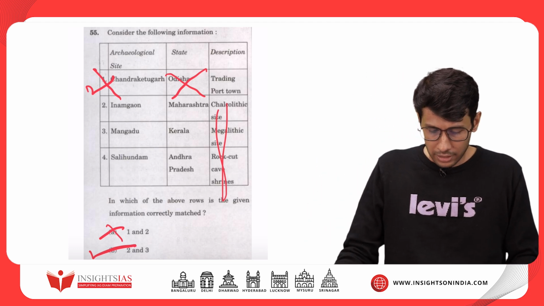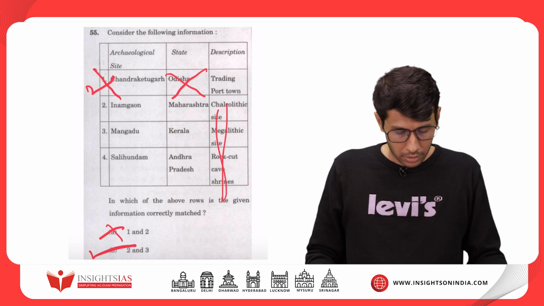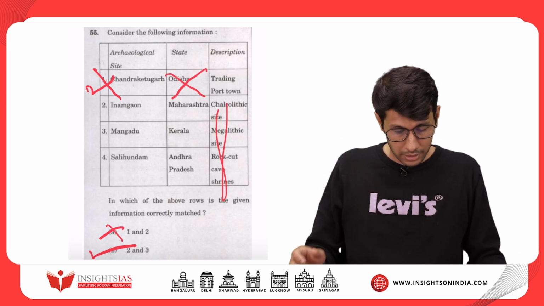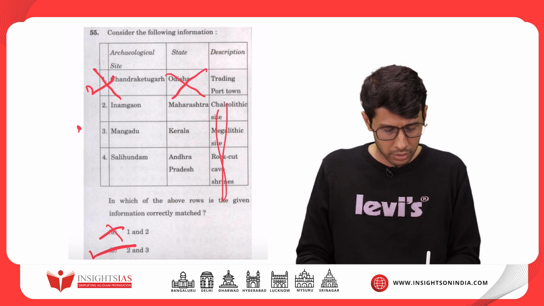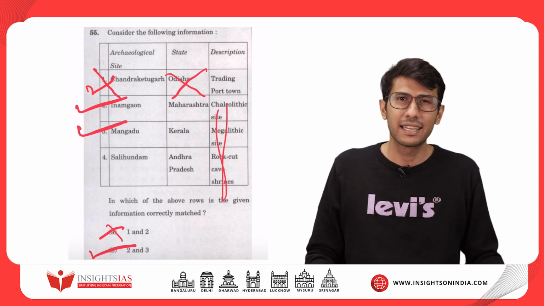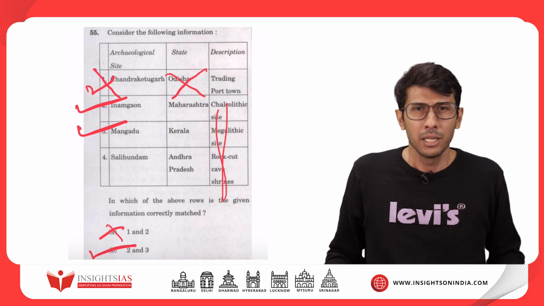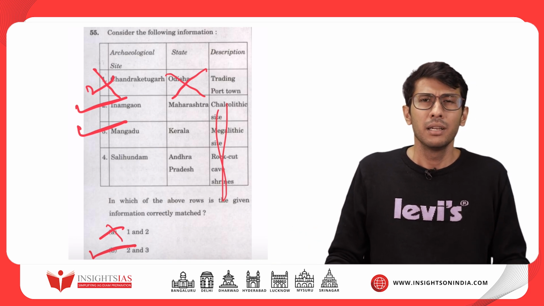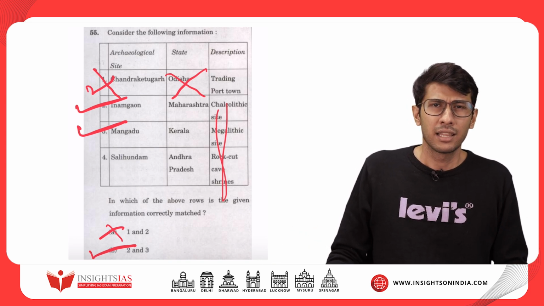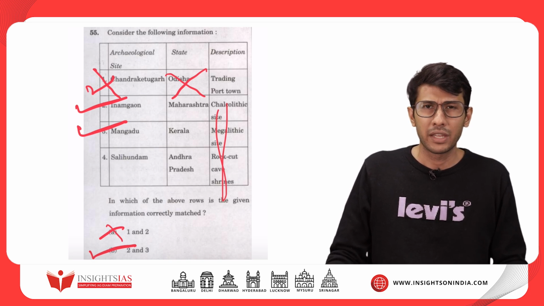we will still see the other options here. Now, you know for sure that 3 is correctly matched. Mangadu in Kerala, it is a megalithic site. So many people do not focus too much on megalithic age, megalithic sites, but Mangadu is a megalithic site. Probably not as famous as Adichanallur, which is one of the most famous megalithic sites located in Tamil Nadu, but Mangadu is a megalithic site that is located in Kerala.